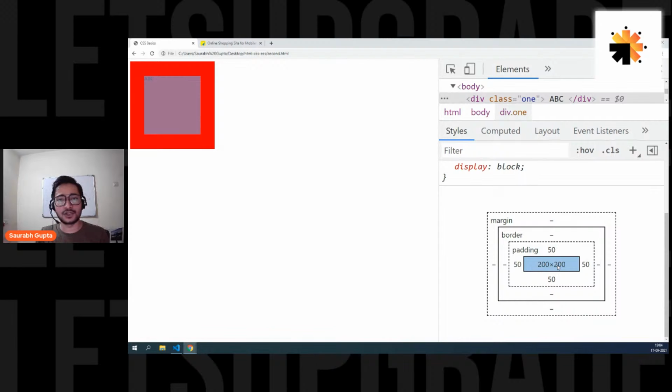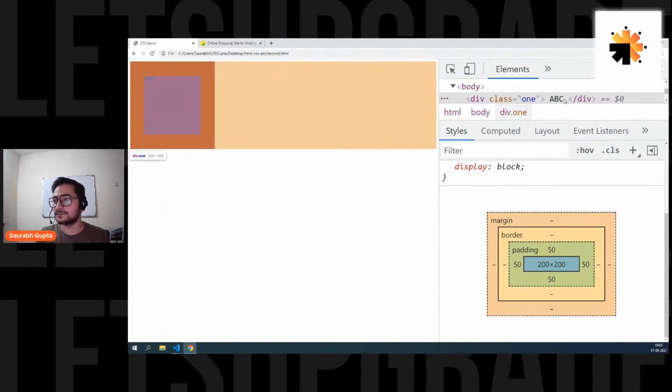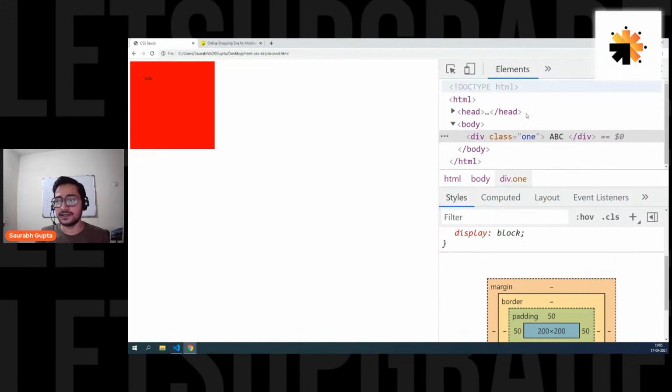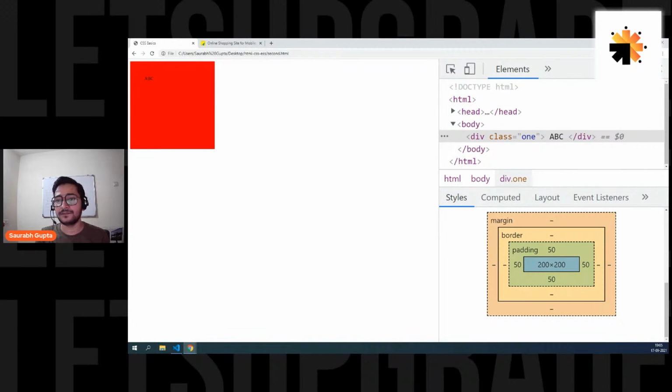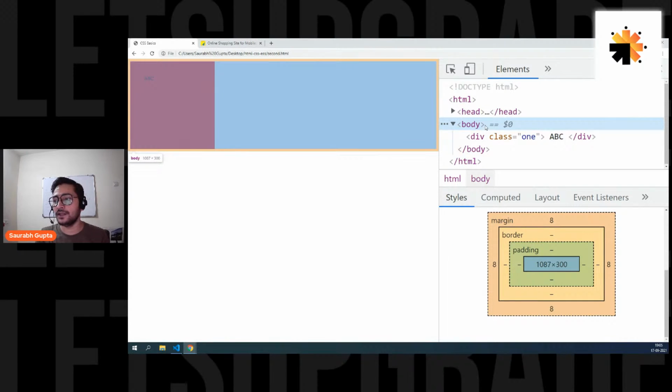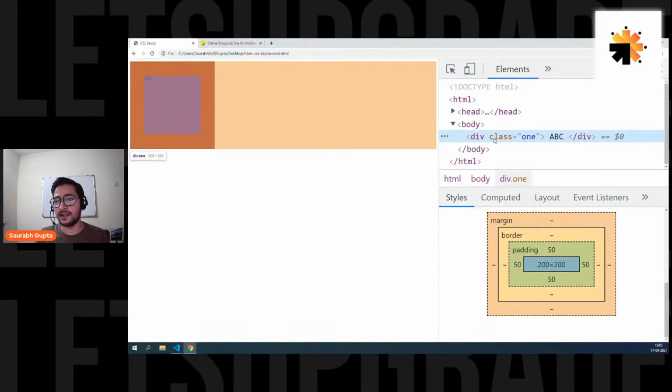Okay, which basically shows how an element is taking up the size on the web page. Currently this box model is for this element, because in the element section here, I have selected that element. If I go on body, now this box model is for body. If I go on the element, now this box model is for this element. So that's how you can see it for every other element that you create.